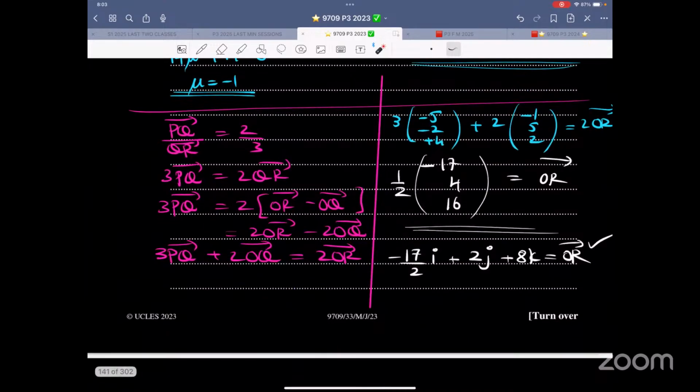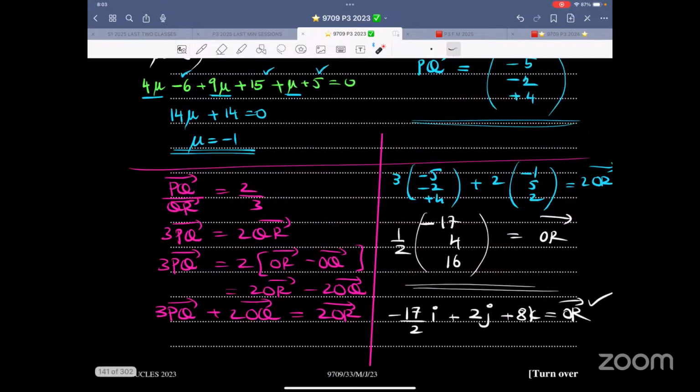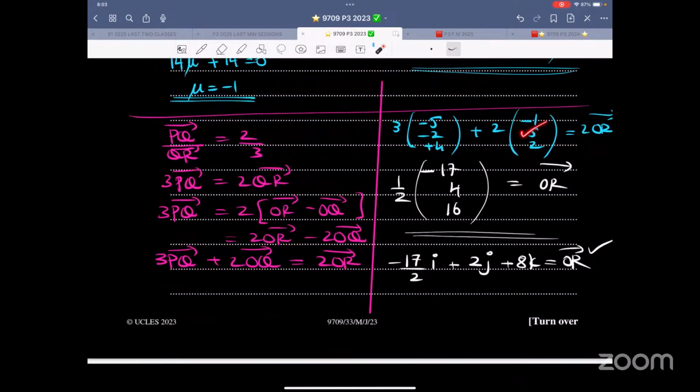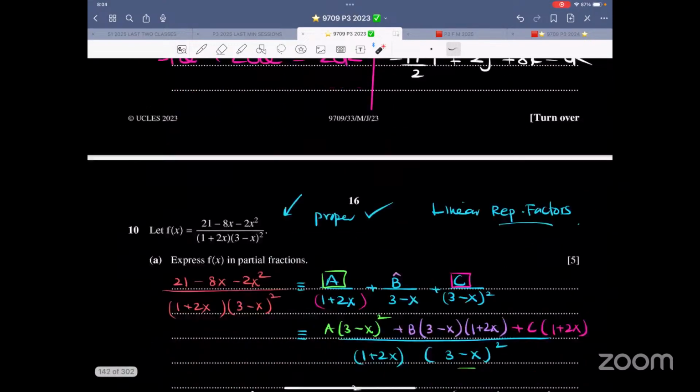Maybe I have done this. Or actually, I just cross multiplied. Okay, that is also good. 3 times PQ is 2 times QR. Not bad. So 3 times PQ is 2 times QR. That's OR minus OQ. I comfortably made OR the subject. I have PQ and I have OQ. I need both of them. Simplify, I get OR. All good.